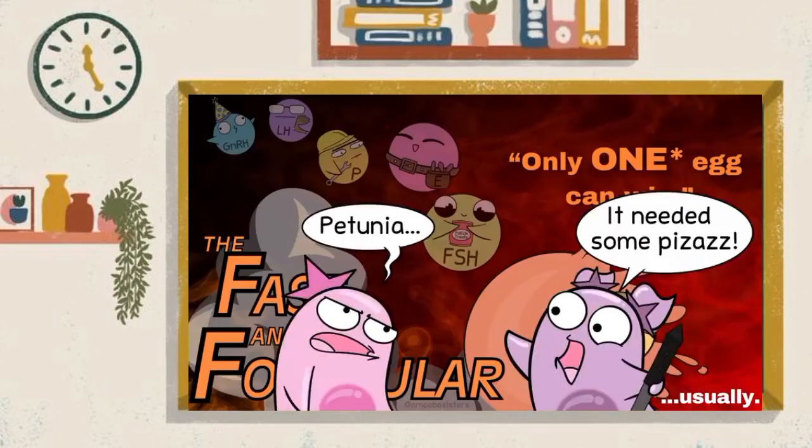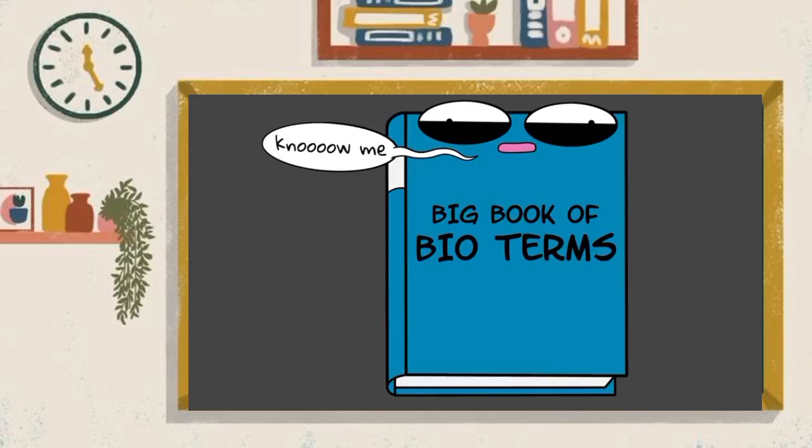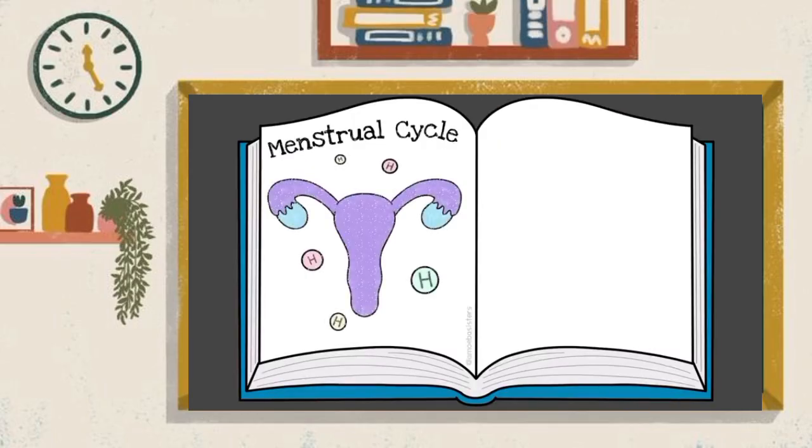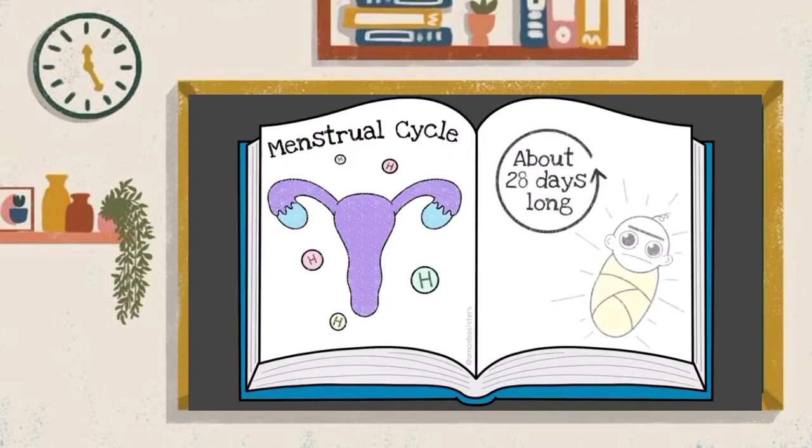Our goal is that by the end of this video, you'll agree. Before we start, let's intro some terms. The menstrual cycle is a cycle of changes that involve reproductive hormones and female reproductive structures. It has an average length of 28 days, but that can vary. Ultimately, the changes that occur in this cycle prepare the female reproductive system for potential pregnancy.